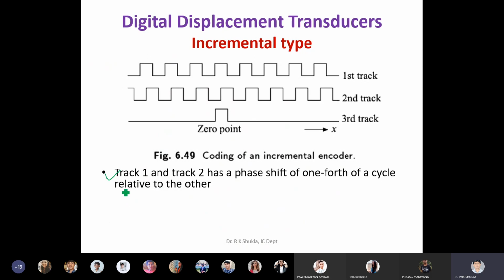So again we'll see, track 1 and track 2 has a phase shift of 1/4 of a quarter cycle.